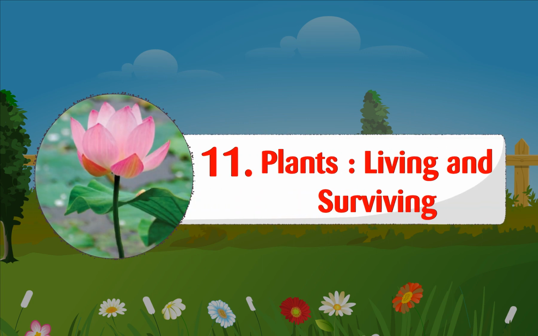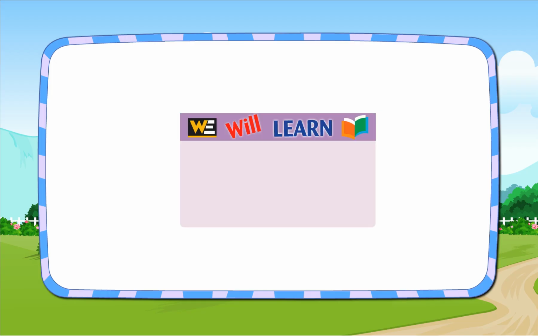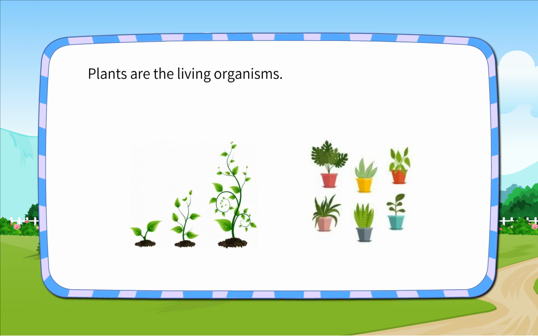Chapter 11. Plants, Living and Surviving. We will learn terrestrial plants, aquatic plants. Plants are the living organisms. They play a very important role on the earth.